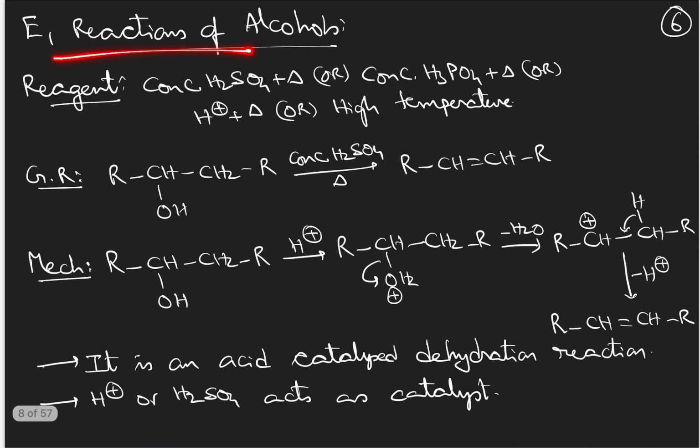Then coming to particular compounds, E1 reactions can be shown by alcohols, ethers and alkyl halides. First example is alcohols. What is the reagent for E1 reactions of alcohols? By now you might have guessed what the elimination reactions of alcohols are. Dehydration only, removal of a water molecule, and removal of a water molecule is done by using protic dehydrating agents. Protic dehydrating agents.